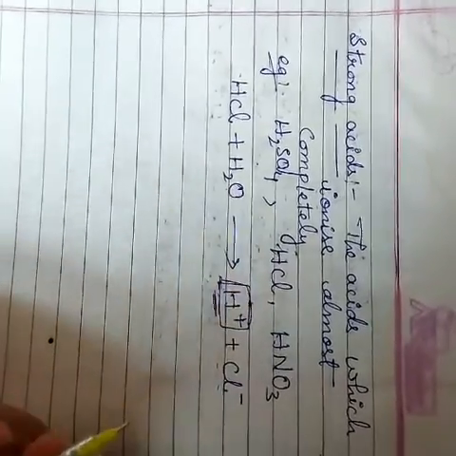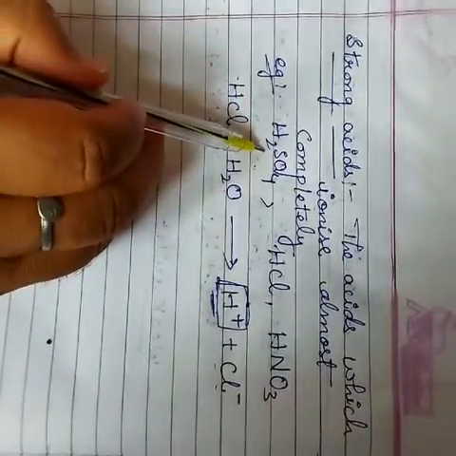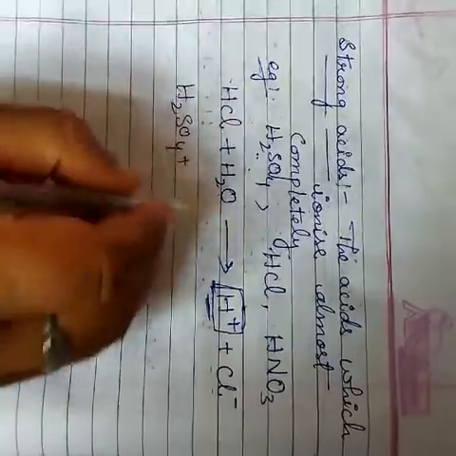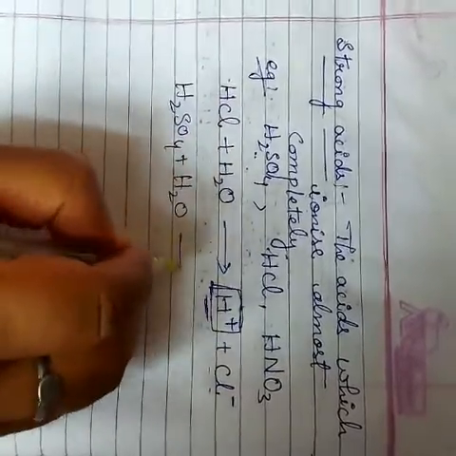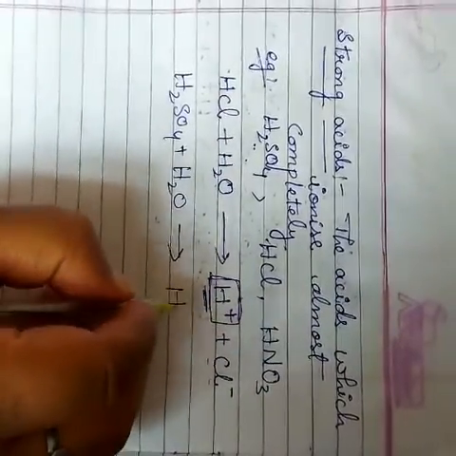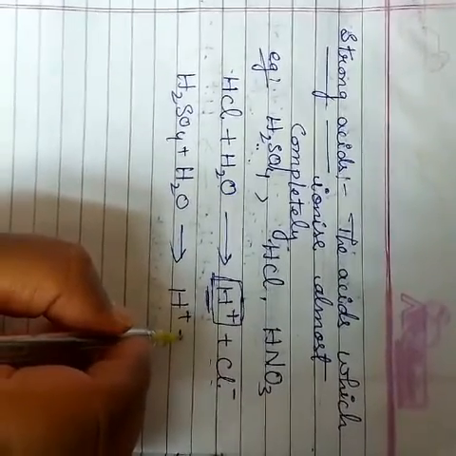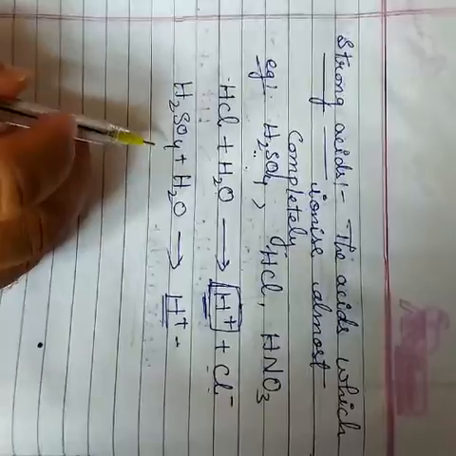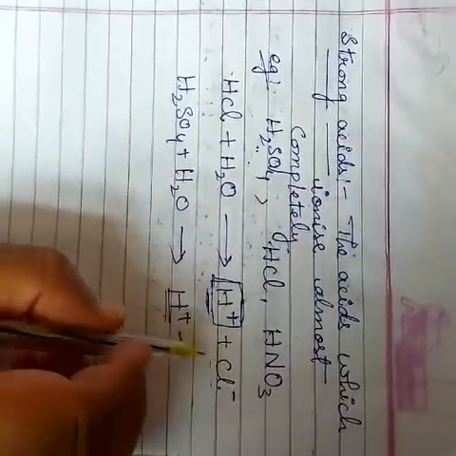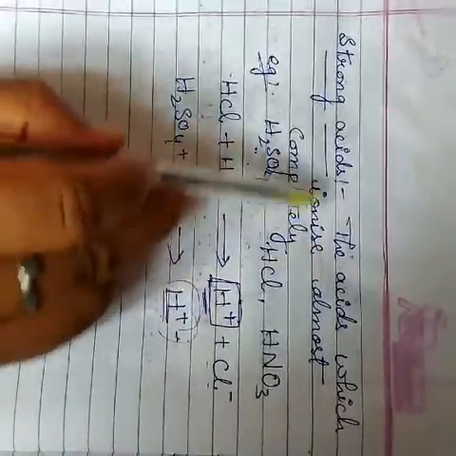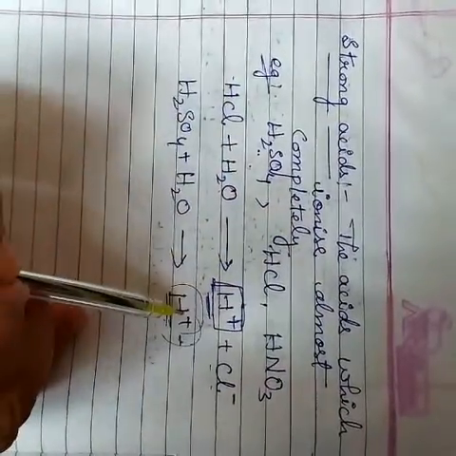Hydrogen ions are released along with chloride ions. In acids, hydrogen ions are always released. If you take sulfuric acid also, hydrogen ions are released. So this is the main point in acids: hydrogen ion is released.